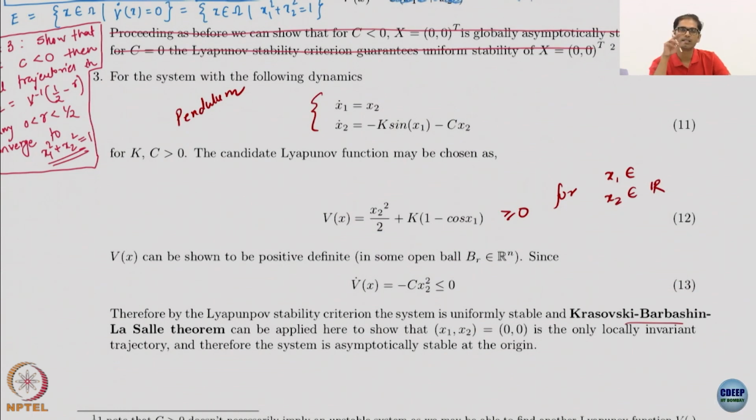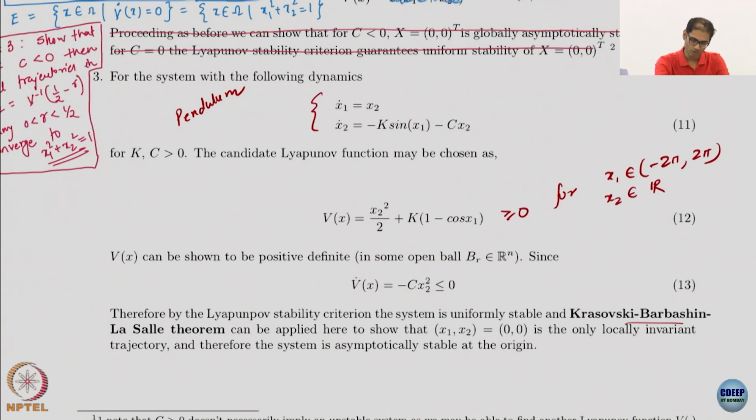Minus pi to pi will contain this point, but it will not contain the minus pi. No, minus pi to pi will not contain the top point. How do I make sure I have both of them? I will have to take, say, minus 2 pi to 2 pi. So this will make sure I have the bottom one also and the top one also, 0 and pi both, both equilibria, because I want to make a limit set.